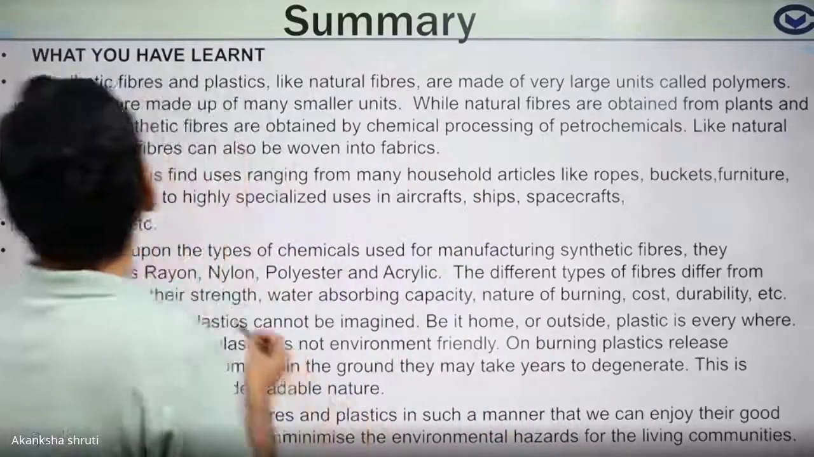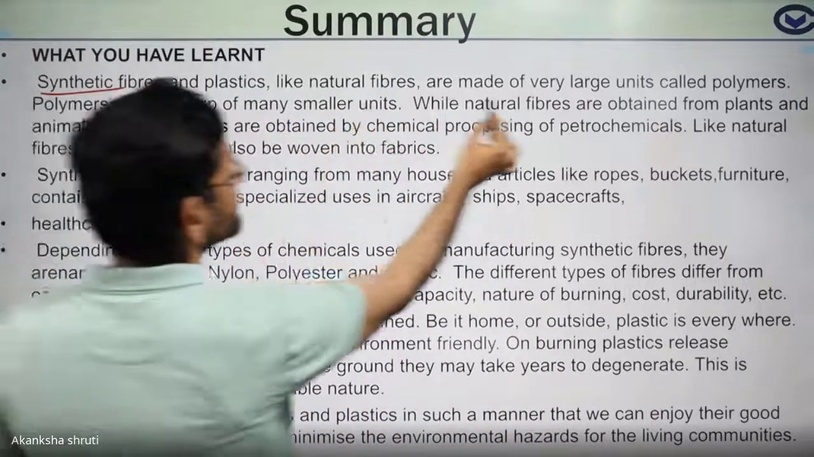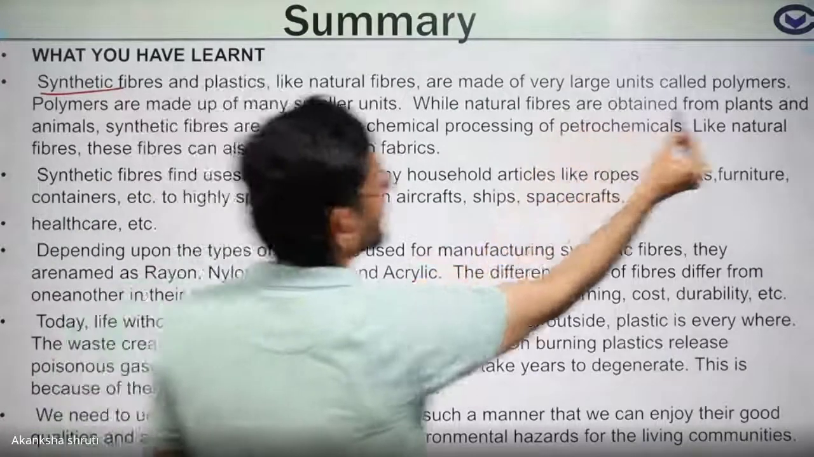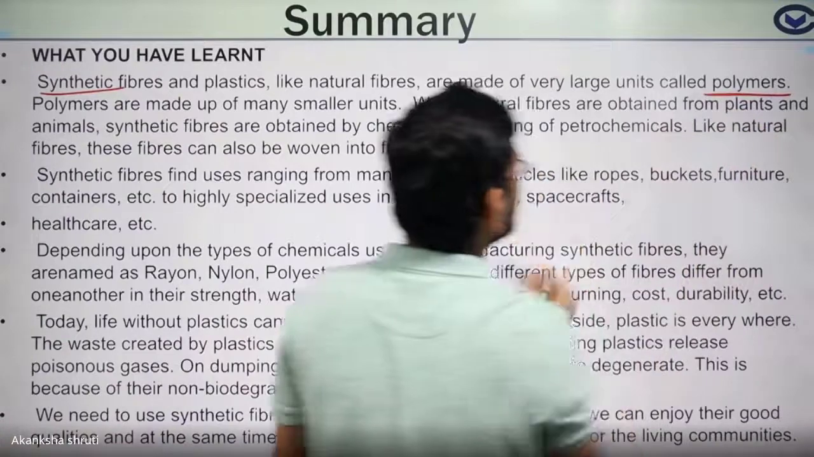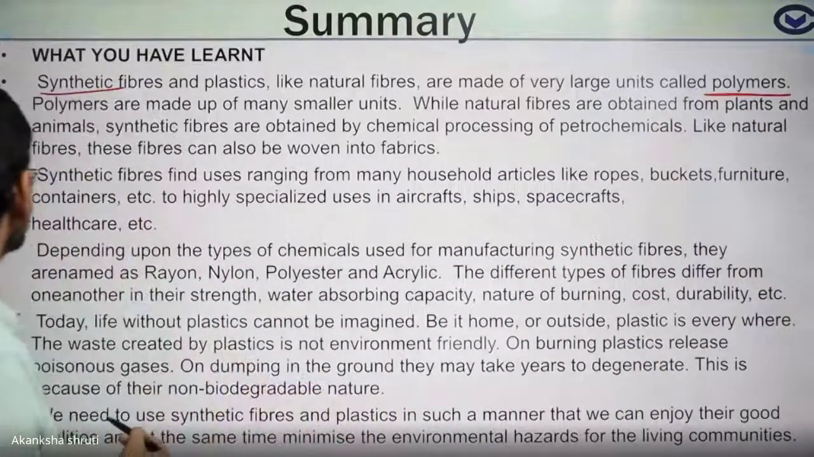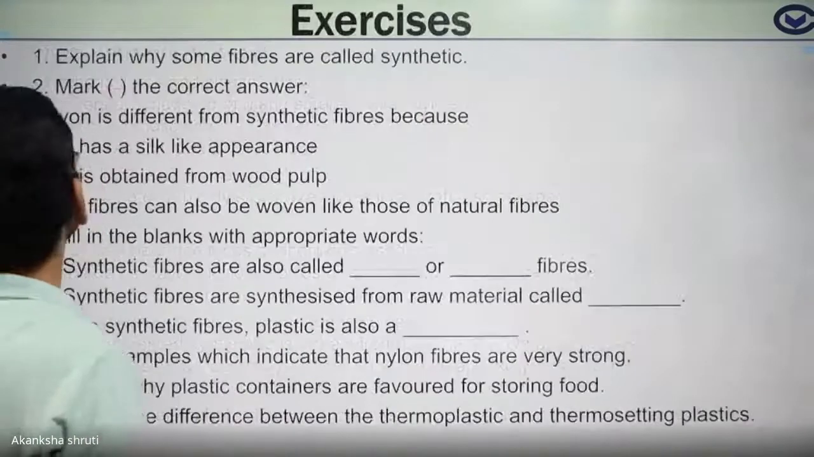The same thing is written here, student. Synthetic fibers like plastic, and natural fibers, the various examples, consist of a large number of units, so they are called polymers. This thing you can see. So the same thing is listed here. You can see this or you can read it taken from your textbook.